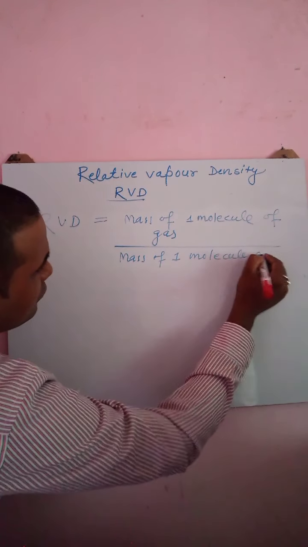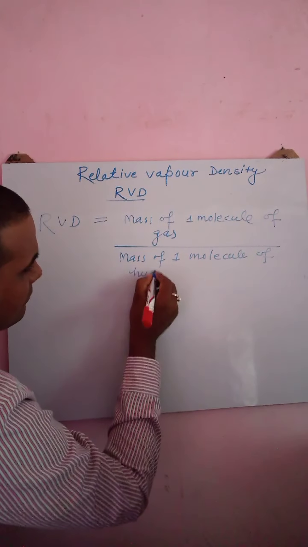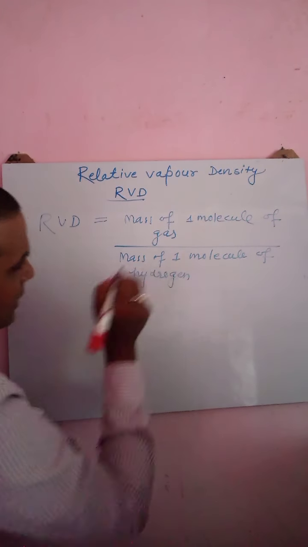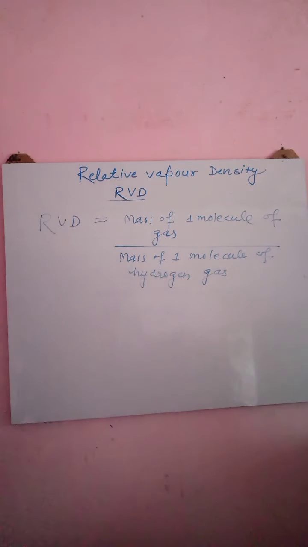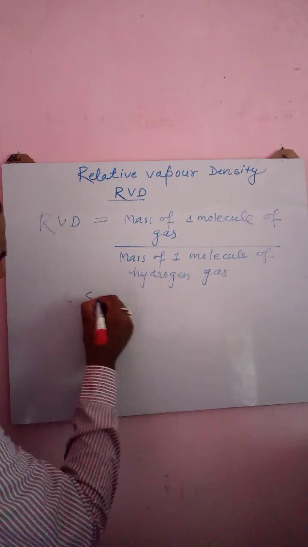Since the volume of the certain gas and hydrogen gas was the same, the number of molecules will also be the same, according to Avogadro's law. So this is equal to RBD.